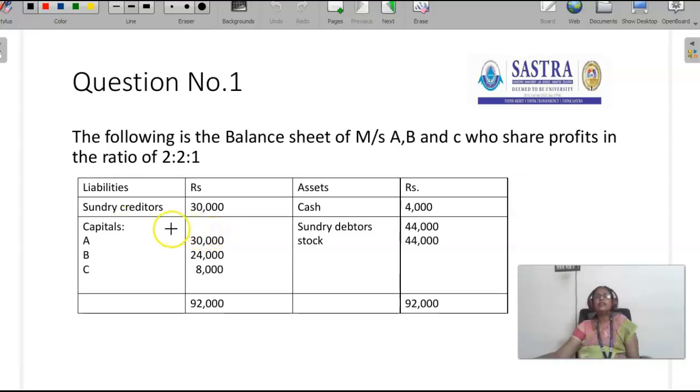It is not possible for the firm to sell all the assets at once. Practically, it is not possible. It takes a long time to sell the assets and settle the liabilities. Till the time of settlement, the order of priority is: first they have to settle the creditors and external liabilities. Second, partners' loan. Third, if any amount is available in the firm, that should be distributed among the partners towards their capital. That is the settlement.